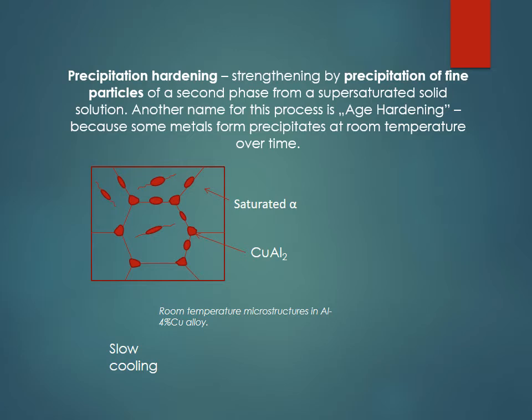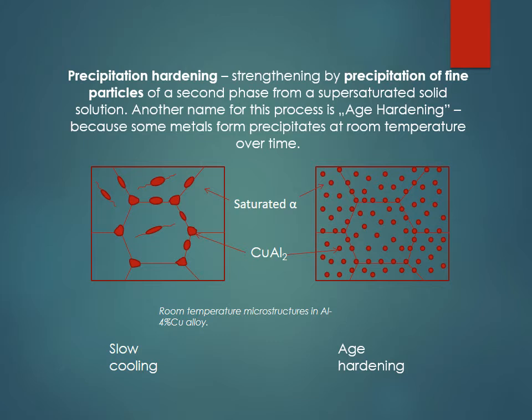Here the second phase is CuAl2 and the saturated alpha. As we can see in the microstructure of the aluminum 4% copper alloy at room temperature, after slow cooling, the grains contain the saturated alpha, and between these grains the small red particles are the CuAl2, which is the second phase.